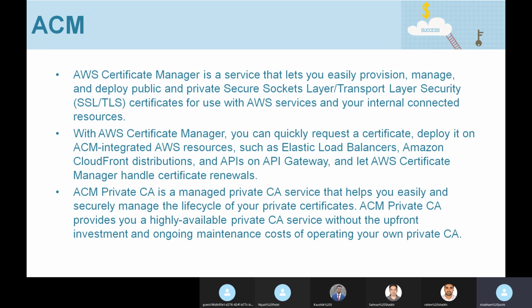So you have to pay a monthly fee for running the private CA, plus you also have to pay for the private certificates that you issue using that private CA, but public certificates are free to use. We will not be doing this private CA stuff in this course, but we'll see how we can create a public certificate and how we can use that public certificate in a CloudFront distribution.